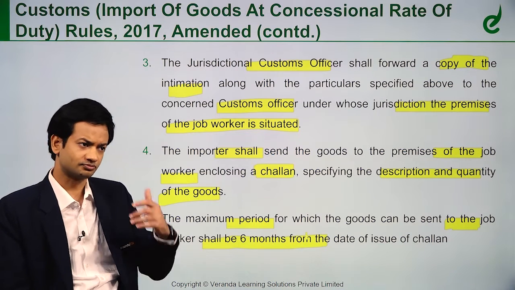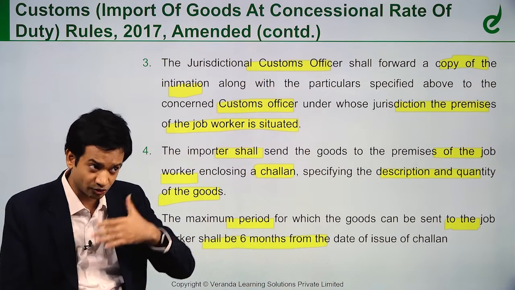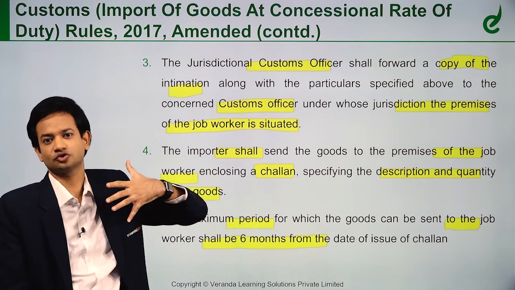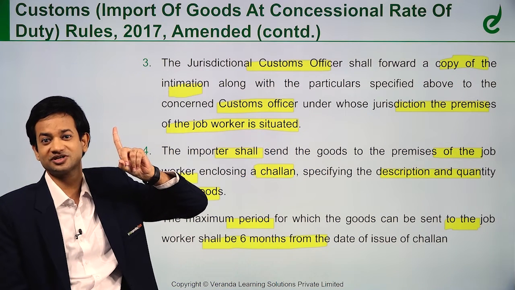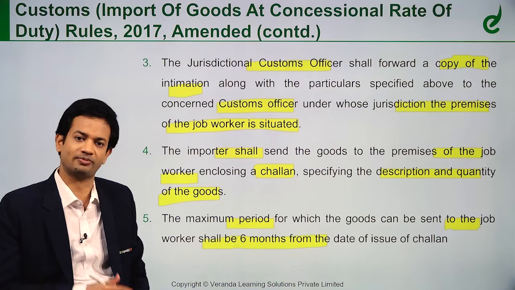So when I send the goods for job work, the goods should come back to me within a period of 6 months. I've sent the goods for job work, within 6 months the goods should come back to me. In GST law, if you remember, it was 1 year. In GST law it was 1 year, here it is 6 months. Goods should come back to me within 6 months.